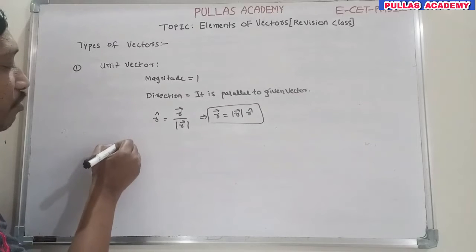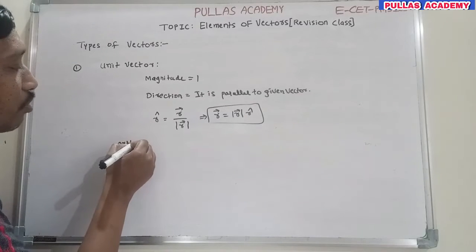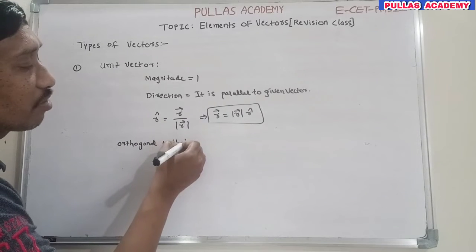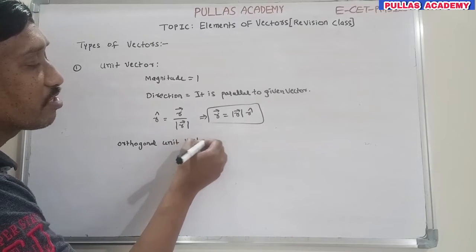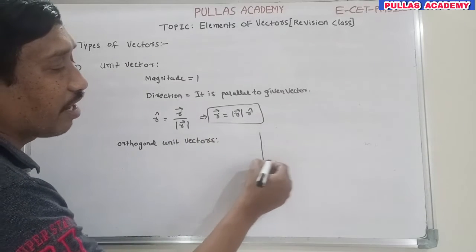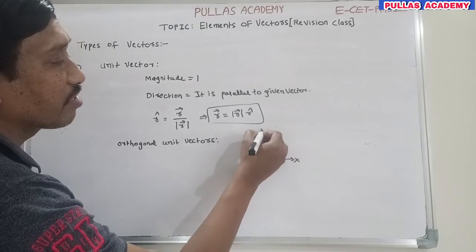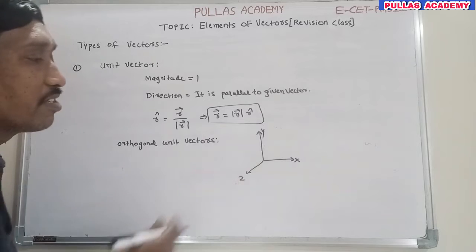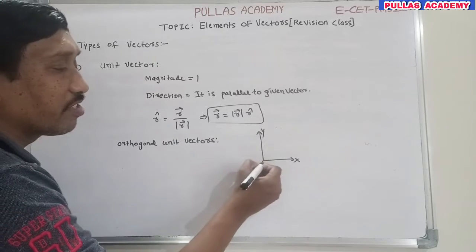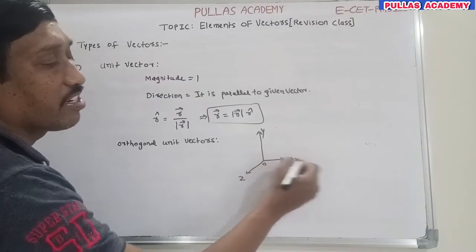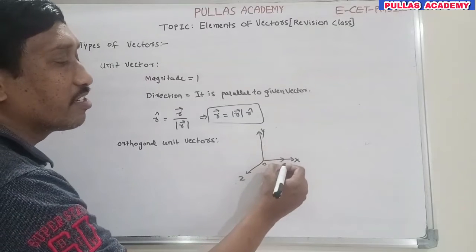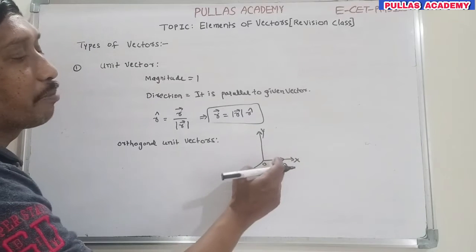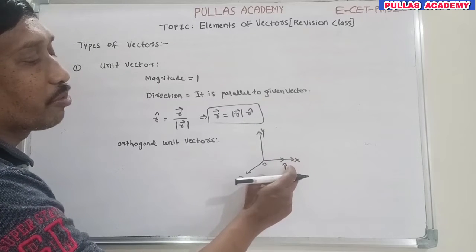One more: sometimes they ask about orthogonal unit vectors. For example, this is the x-axis, this is the y-axis, this is the z-axis. These are the coordinate axes, mutually perpendicular to each other. This is the origin. The x-axis direction is the horizontal direction, denoted by one unit vector. The direction is always represented by a unit vector. That's why i cap is one of the orthogonal unit vectors.